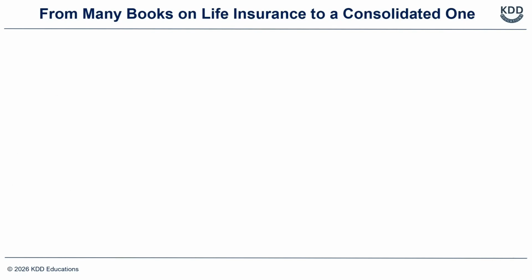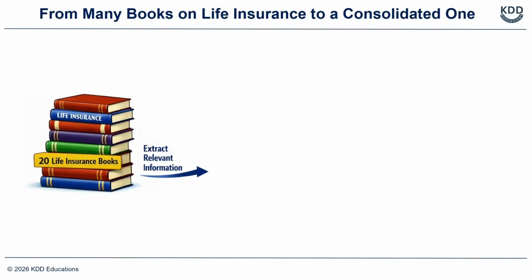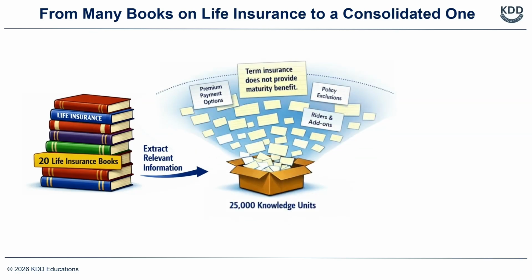Let us understand what we really mean when we talk about structuring life insurance knowledge. Imagine taking 20 of the best life insurance books, together covering almost everything you need for your day to day work. Now, from these books, extract every unit of information. For example, one unit of information being term insurance does not provide maturity benefit, that is, it does not pay back anything if the life assured does not die at the completion of a policy term.